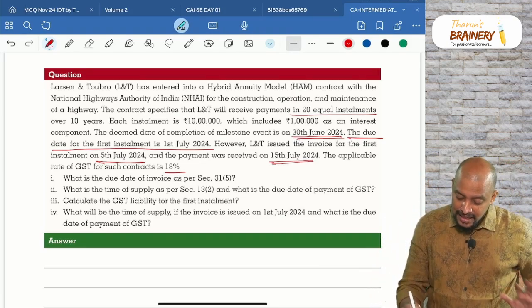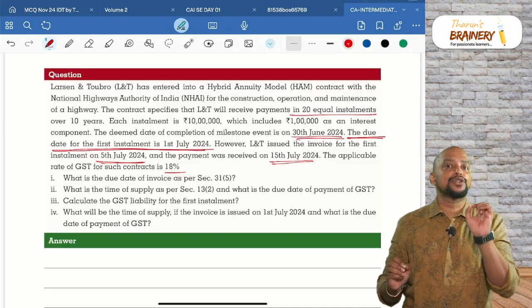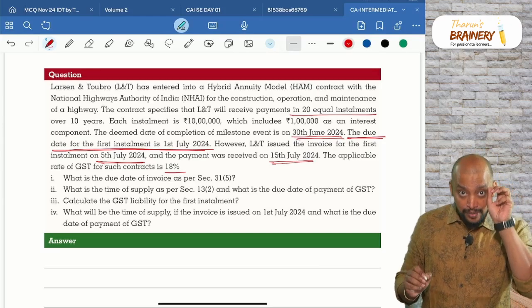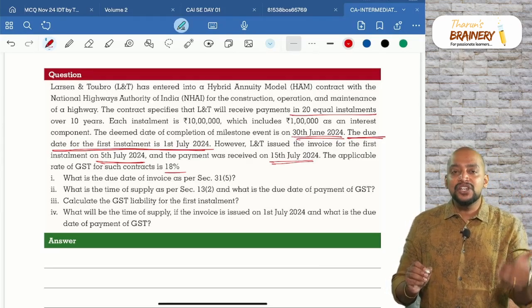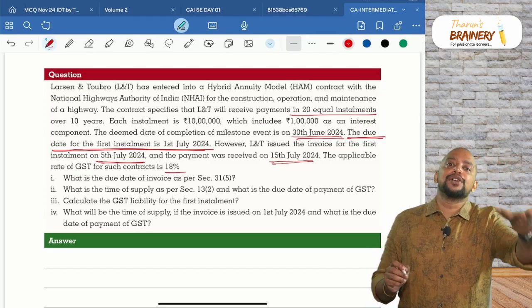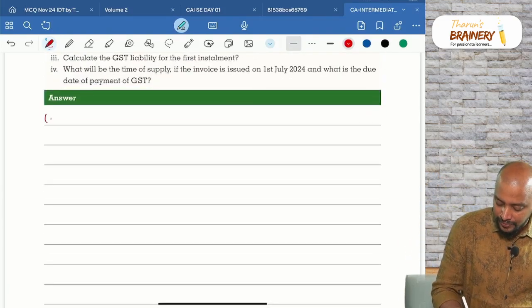Yes. The due date of installment is 1st July 2024. As the due date of installment is ascertainable from the contract, as per section 31 subsection 5, the due date of installment is the due date of invoice. So, that is the first part.